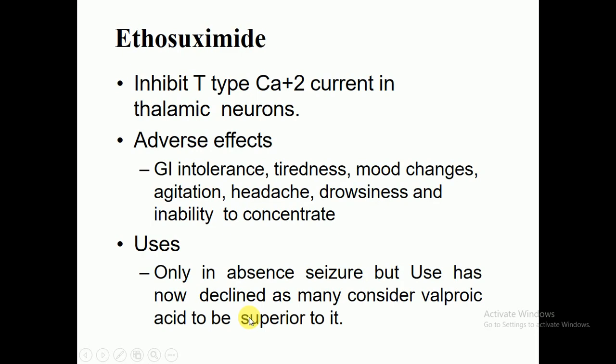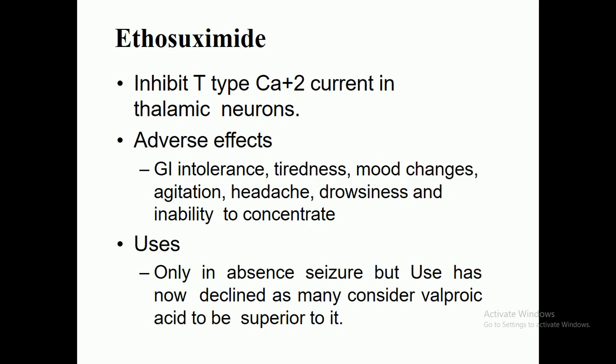Now we come to another anti-epileptic, ethosuximide. The mechanism of action of ethosuximide is that it inhibits the T-type calcium currents produced in the thalamic neurons, which I have already discussed in my previous lecture.